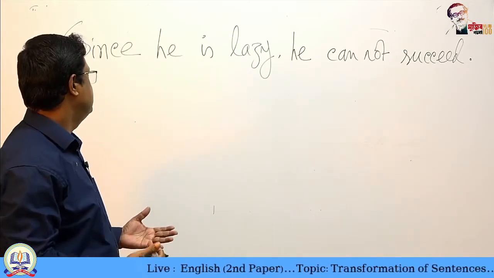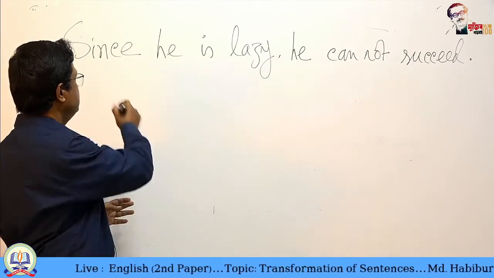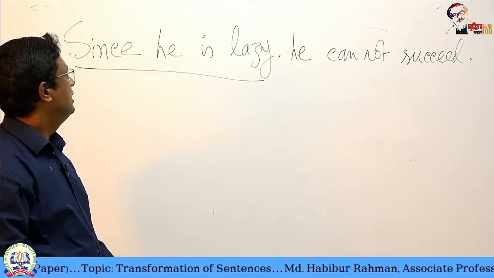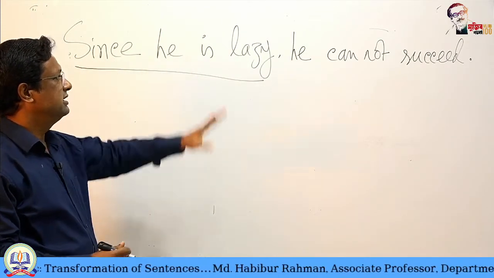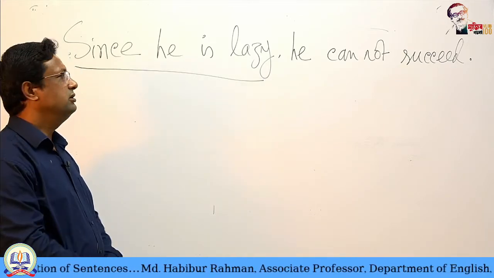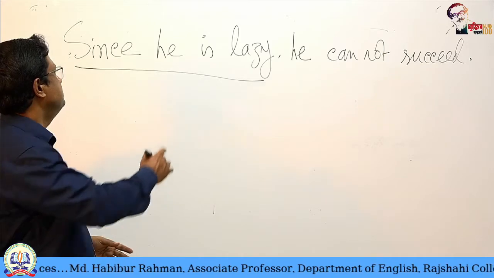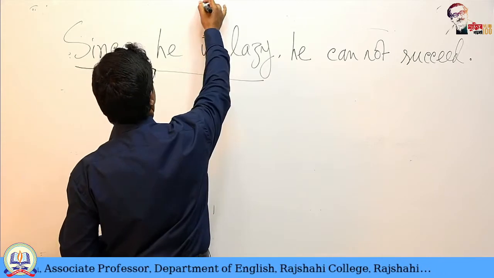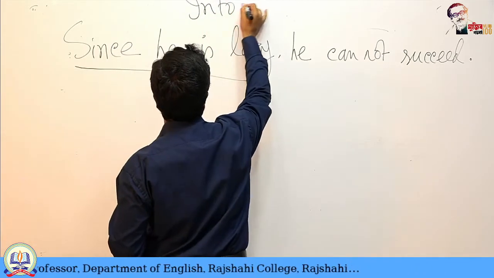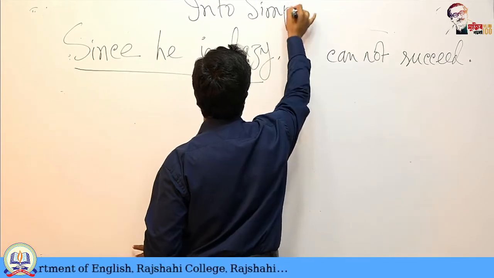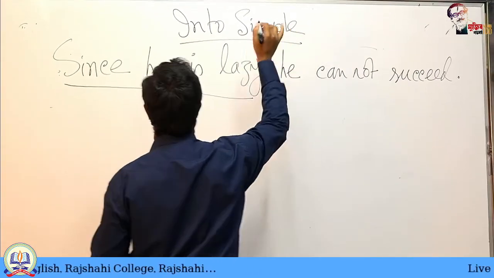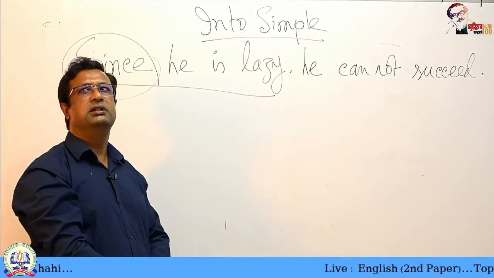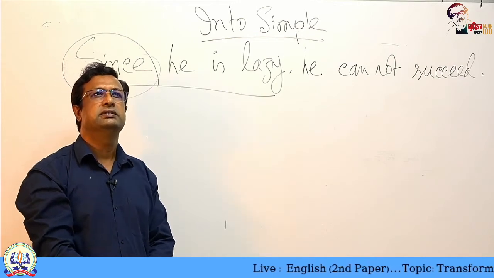This is a sentence, you see it begins with since, and this is a subordinate clause because this is a dependent clause, and because of his laziness he cannot succeed. So when we change into simple, this since conjunction will be eliminated, and another thing is necessary.